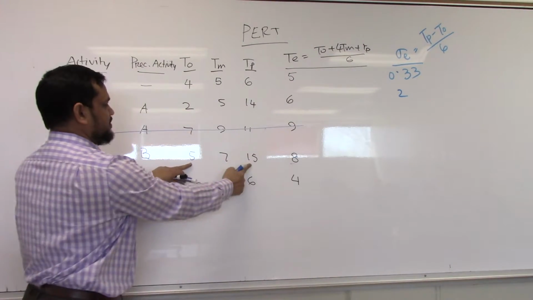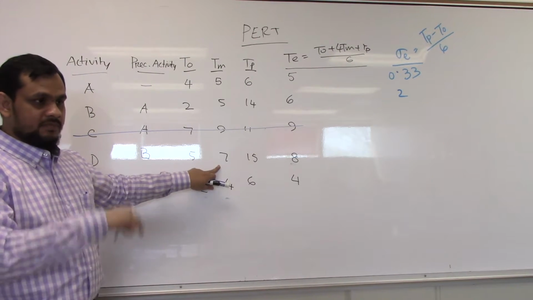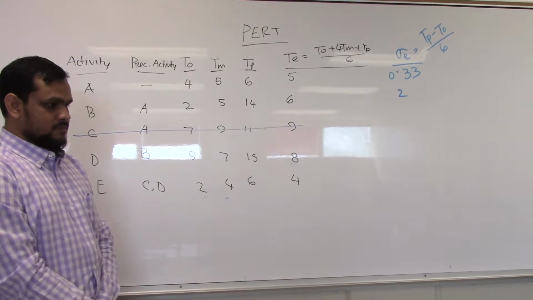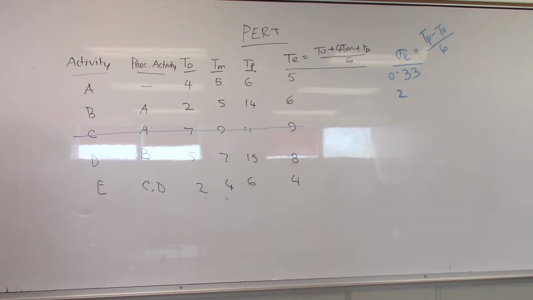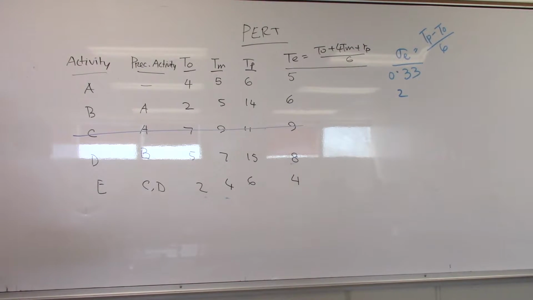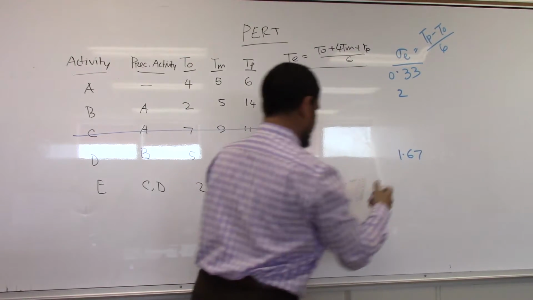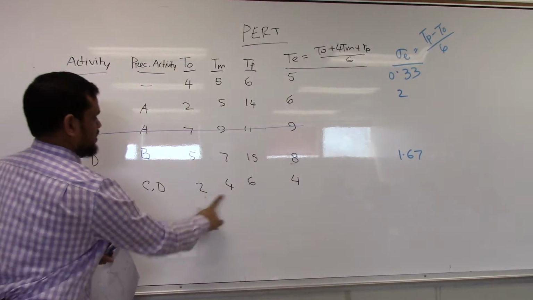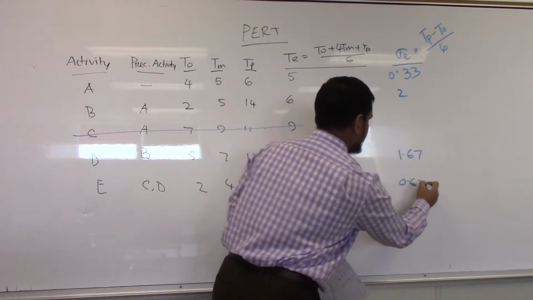Next case, 15 minus 5, 10, divided by 6, 1.67. Then the last case, this minus 4, 0.67.